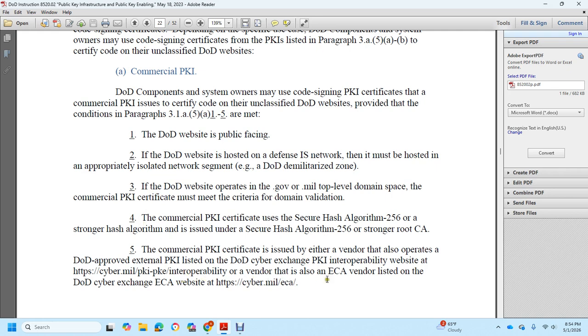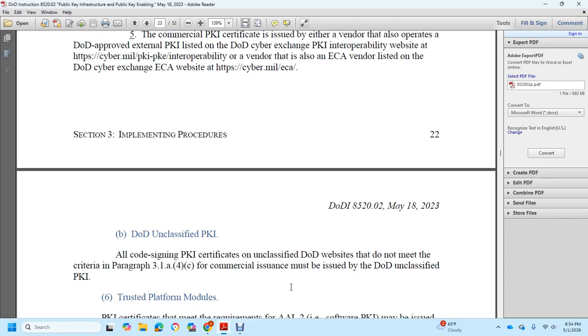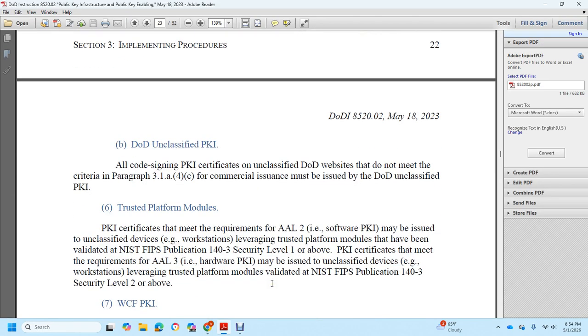For DoD unclassified PKI and all code signing PKI certificates on unclassified DoD websites, these criteria apply. Per paragraph 3.1.a.4.c, commercial issuance must be issued with the DoD unclassified PKI trusted